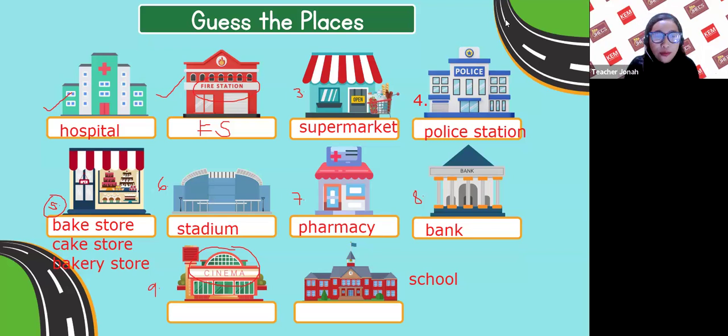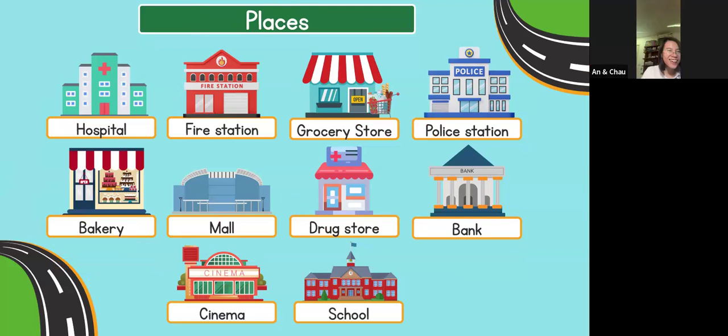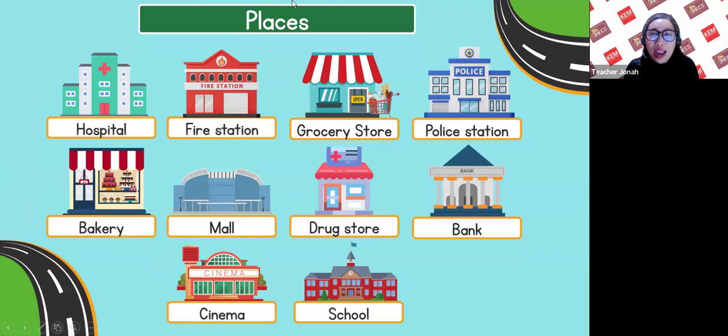Okay. Let's check if these are all correct. I'm going to clear this one first. What is the correct answer? Number 1, you got it correct. Number 1 is hospital. Number 2 is fire station.